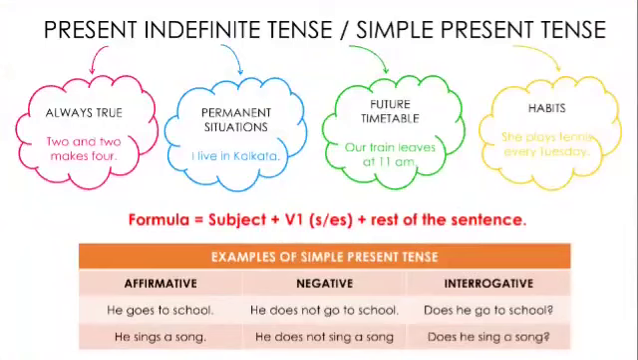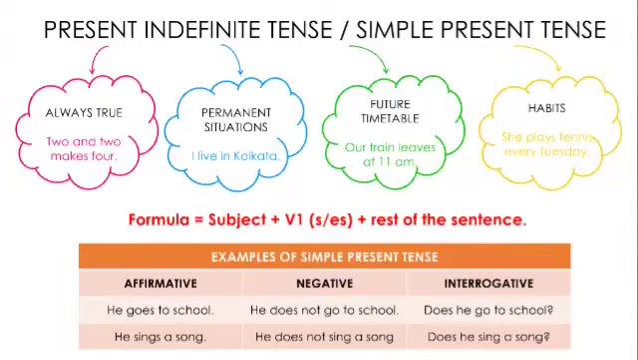As I told you, present indefinite tense is called indefinite because there is no definite mention of time. Even though there will be today or at 4 p.m., at 5 p.m., still some indefiniteness remains there. So it is known as indefinite tense. Now, where do we use present indefinite tense or simple present tense?